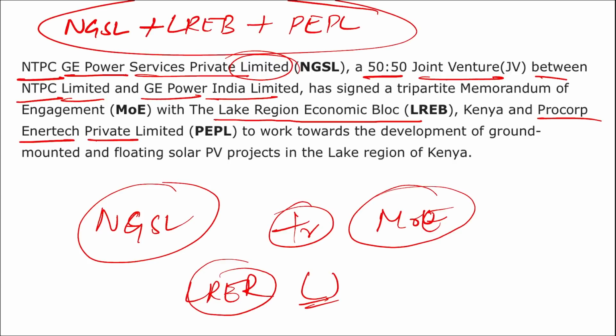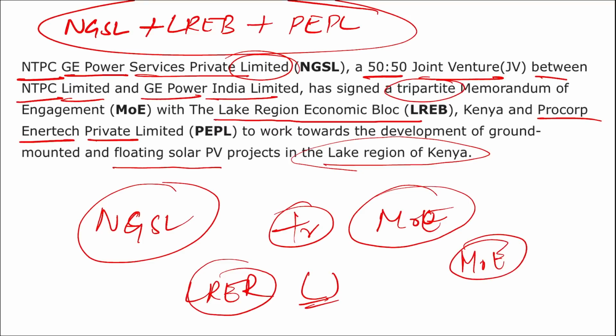These three organizations have together signed a tripartite memorandum of engagement, so they can together work on the development of ground mounted and floating solar power projects in the lake region of Kenya. Alright, so I repeat again, NGSL along with LREB and PEPL have signed this so that they can work on floating solar photovoltaic projects in the lake region of Kenya.